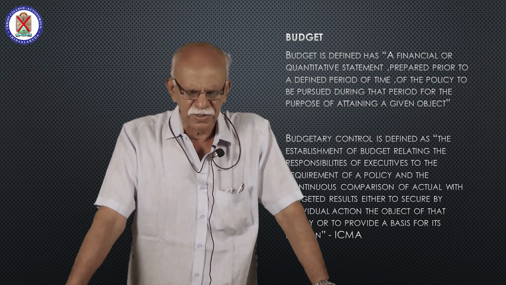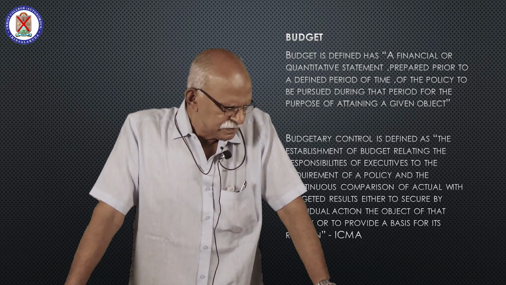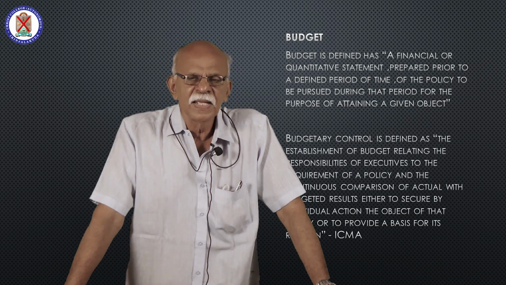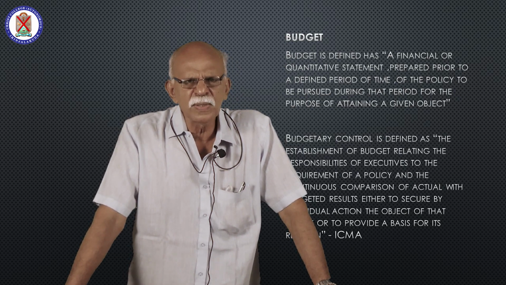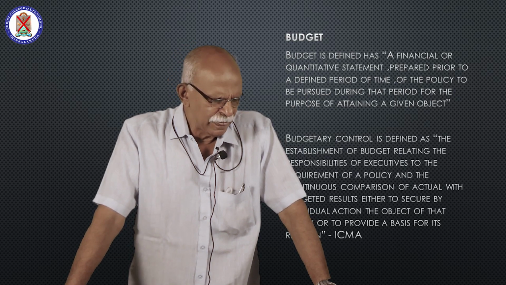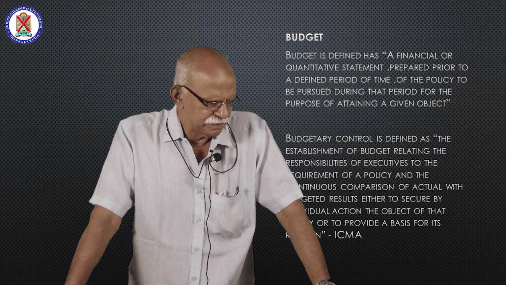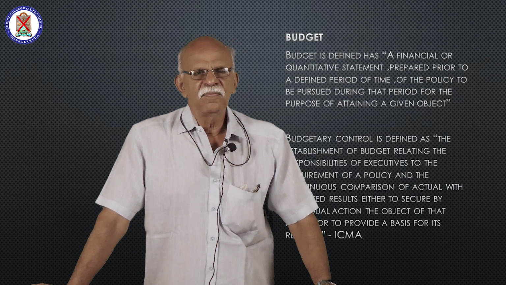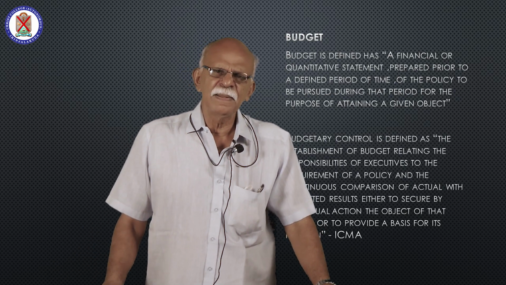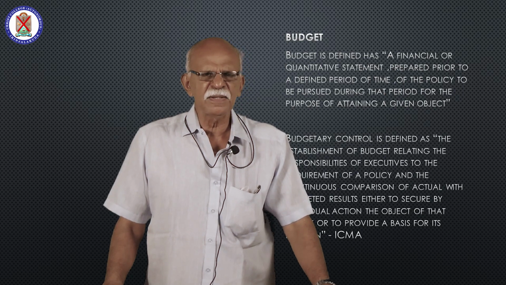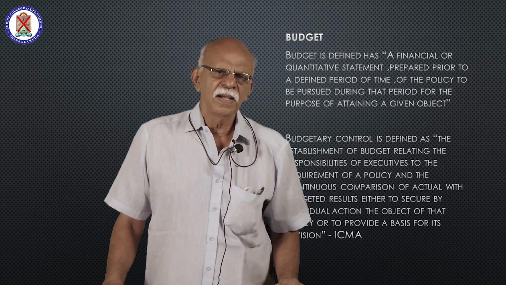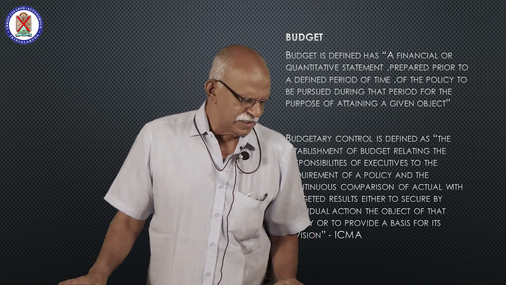Next is communication. The goals and objectives of the organization are communicated to all employees, when each functional budget specifies the objectives of each functional department.